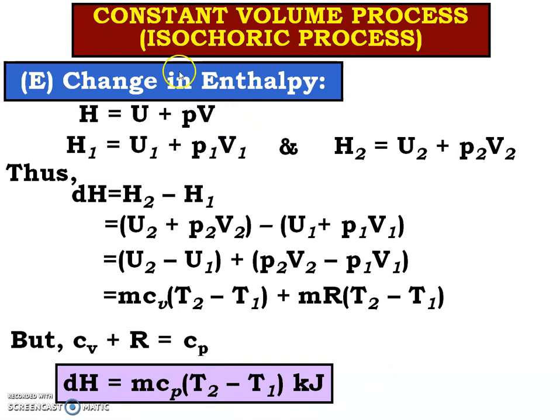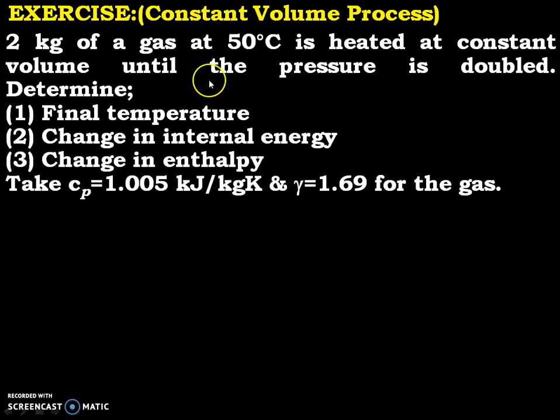So that was related to the derivation and understanding of the constant volume process in a sequence. Now let us solve the numerical on constant volume process. 2 kg of a gas at 50 degrees Celsius is heated at constant volume until the pressure is doubled.